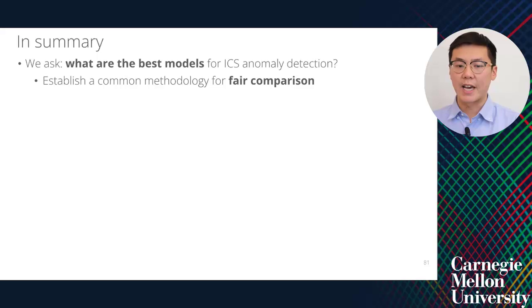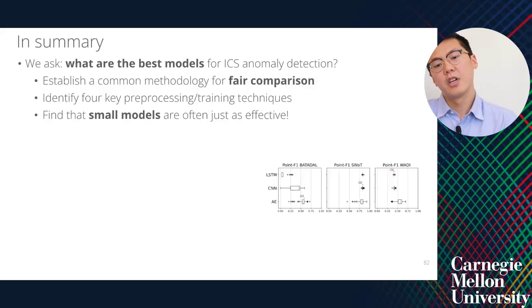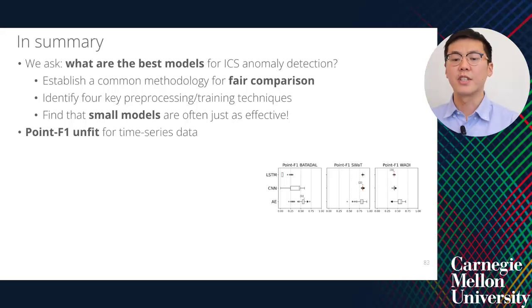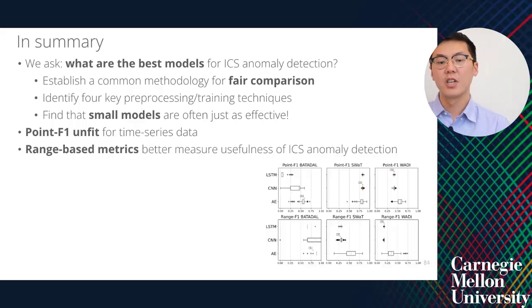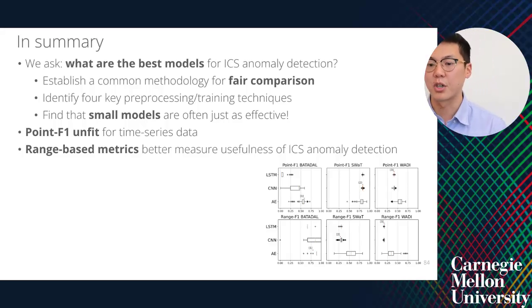In summary, we asked, what are the best models for ICS anomaly detection? In doing so, we established a common methodology for fair comparison across solutions proposed in prior work. We identified 4 key pre-processing and training techniques needed for correct and reproducible evaluation, and found that small models are just as effective as large models for the datasets used in prior work. We also found that point F1 is unfit for time series data, and showed that with representative examples. Instead, range-based metrics provide a better measure of how useful ICS anomaly detection models actually are.